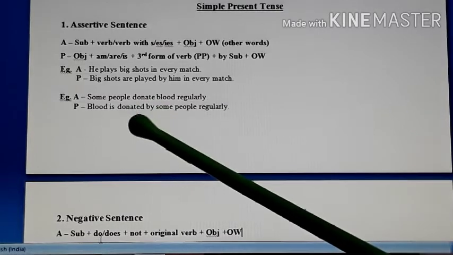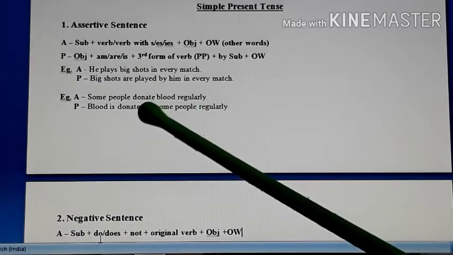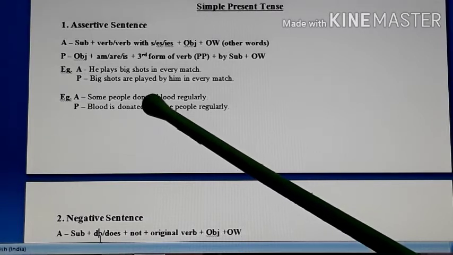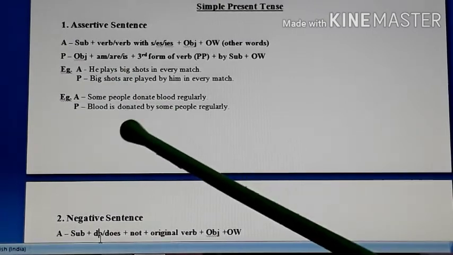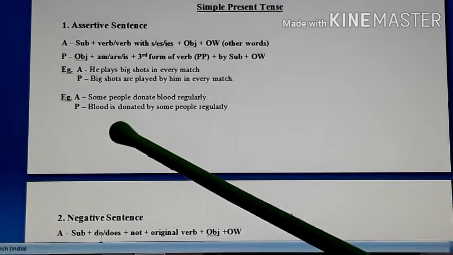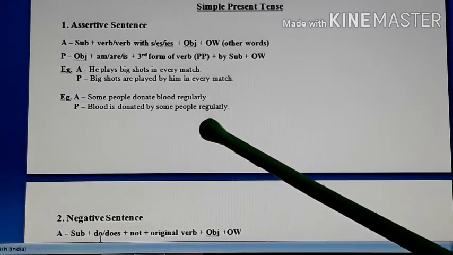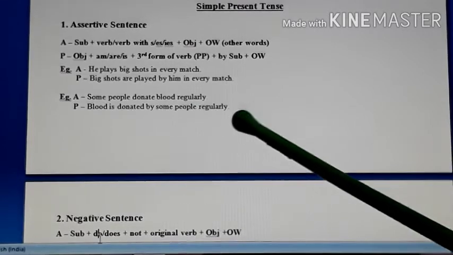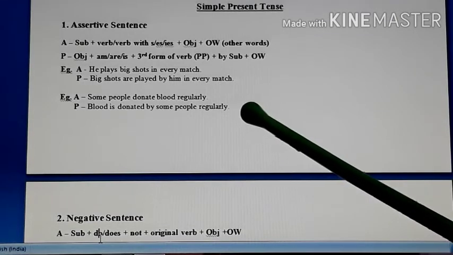So the third form of donate is donated. Blood is. Why have we taken is? Because donate is written in its original form. So we can identify it is simple present tense. Or when the verb takes s, es or ies, then also it is simple present tense. So in both the cases you see the sentences are given in simple present tense. So that's why we are supposed to use only am or are or is, and then the third form of the verb. And after that you see by some people. Regularly is your other words. So some people donate blood regularly. Blood is donated by some people regularly.